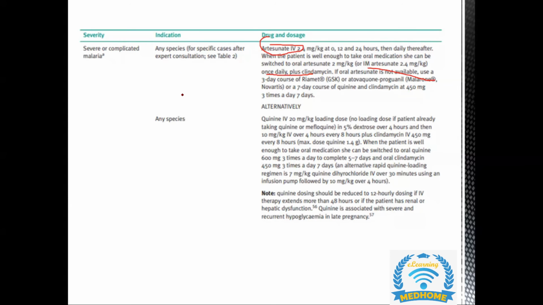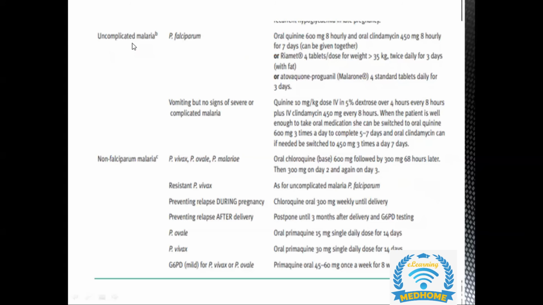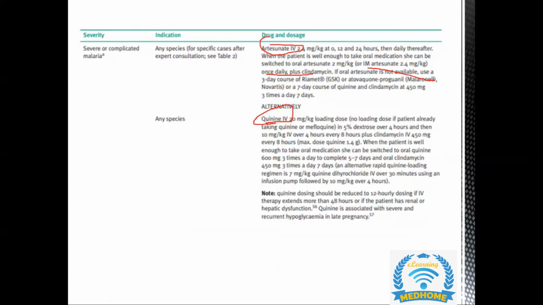If artesunate, oral or IM, is not tolerated, or we don't have clindamycin available, then the next alternative choice will be quinine in the form of IV. So this is the reason that we should know whether it is a severe or complicated malaria and the degree of parasitemia, which we diagnose by rapid diagnostic test.